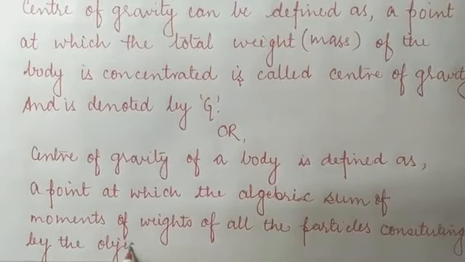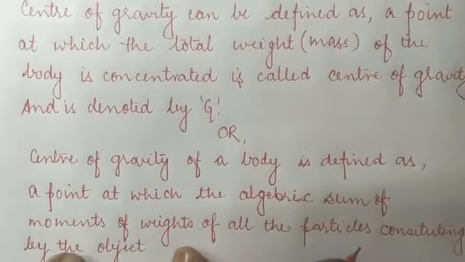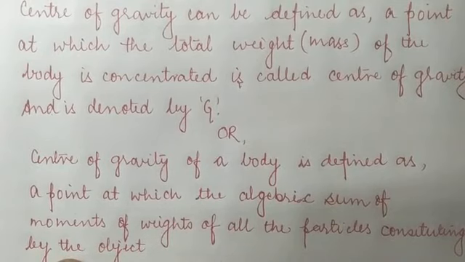It means that whatever the total moment of the object is, it becomes 0 about that point.